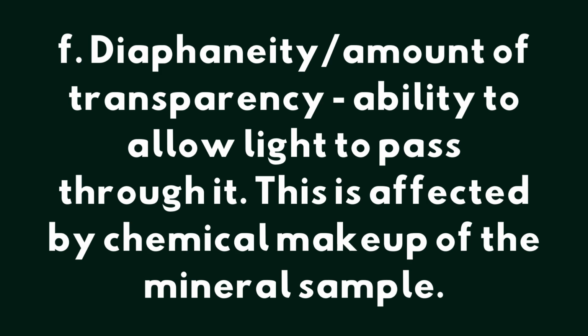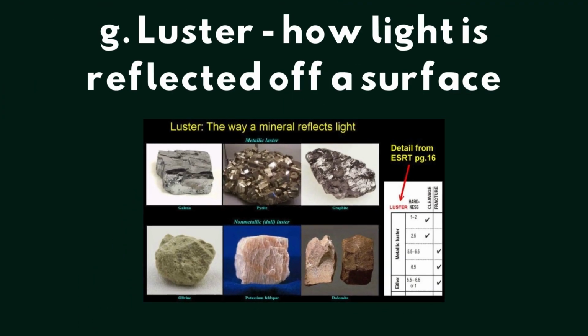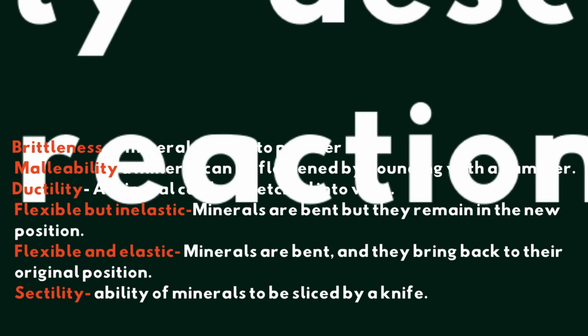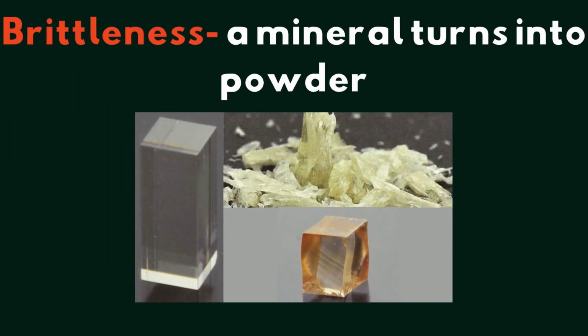Next is diaphaneity, or amount of transparency, the ability to allow light to pass through it. This is affected by the chemical makeup of the mineral sample. Next is luster, how light is reflected off a surface. Next is tenacity, which describes a mineral's reaction to stress, like brittleness, malleability, ductility, flexibility but elasticity, flexibility and elasticity, and sectility. This is an example of brittleness.